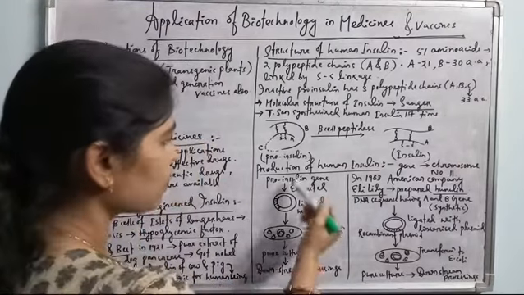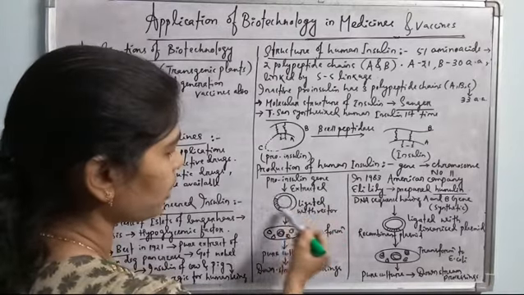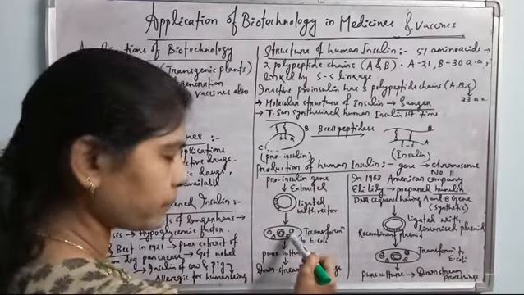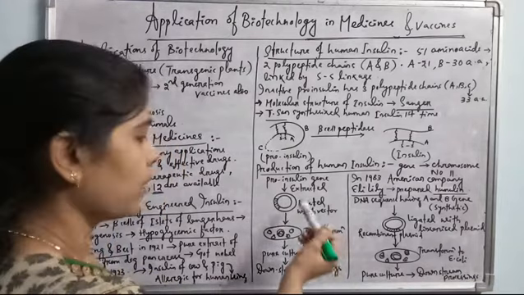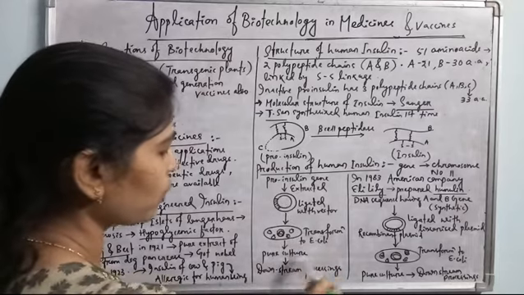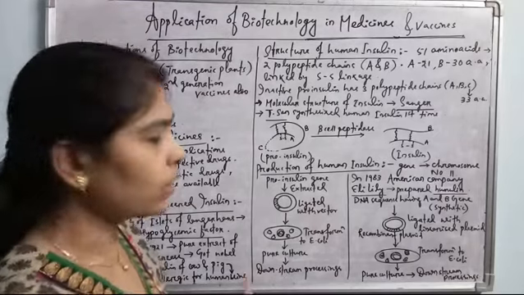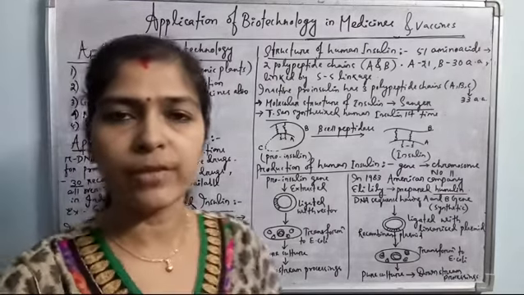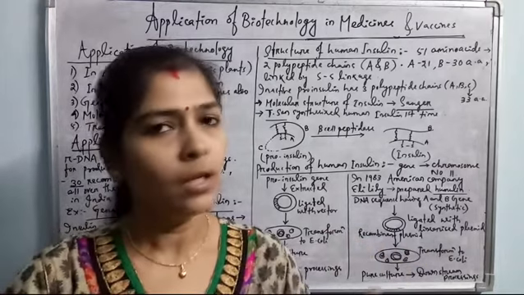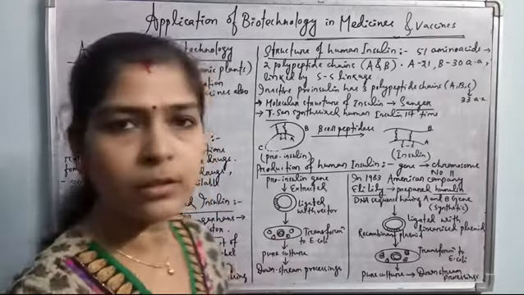So see, this is the scheme. The proinsulin gene was extracted and ligated with the vector or plasmid, forming the recombinant plasmid, then transformed into E. coli cells by competent cell preparation. Then the E. coli cells are maintained in pure culture, and then downstream processing occurs, that is for marketing. Okay, all these things we have already discussed in the previous classes: genetic engineering, how it is done, and downstream processing, the chemical engineering also. You can refer to the links.